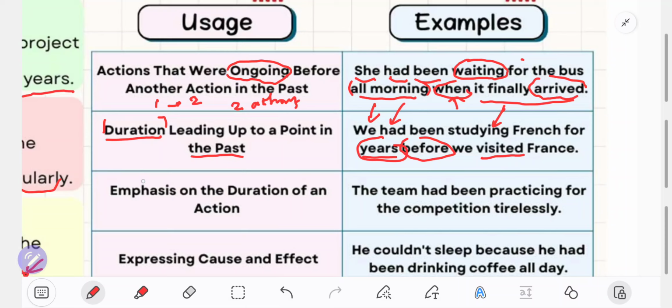Next, for the usage of this grammar: emphasis on the duration of an action. For example, the team had been practicing for the competition tirelessly.